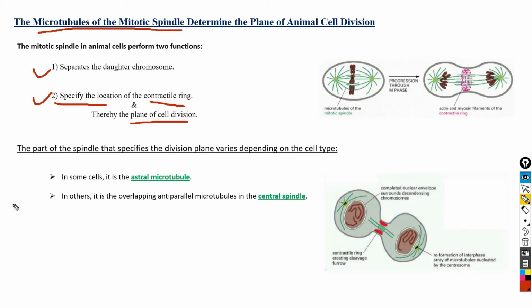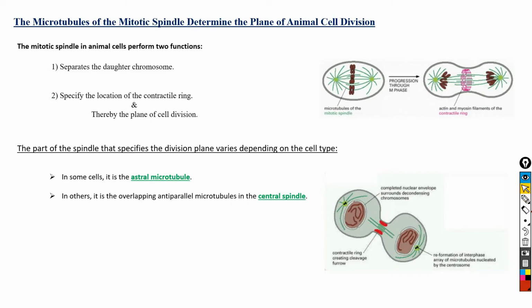And the part of the mitotic spindle that specifies the division plane varies depending on the cell types. In some cells, it is the astral microtubule of the mitotic spindle that specifies the division plane in the cell, whereas in other cells, it is the overlapping antiparallel microtubules in the central spindle that specifies the division plane in the animal cell for cytokinesis.